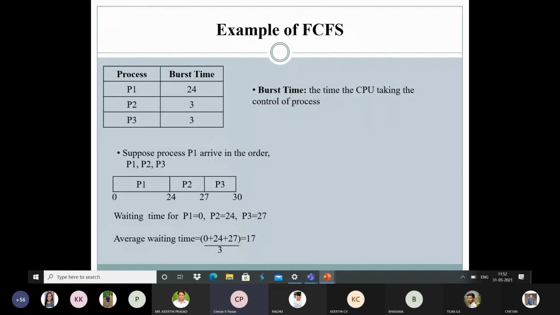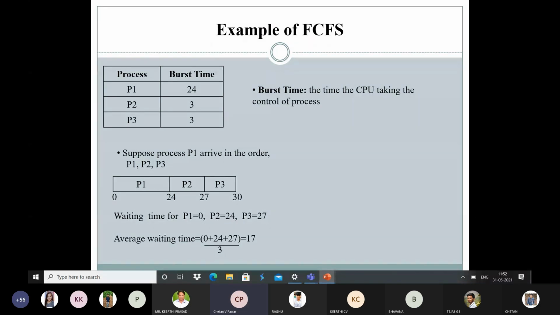Now let us calculate the waiting time. This is each process's waiting time. P1 waiting time is 0, because at the start it is executed immediately. P2 waiting time is 24, meaning it has to wait up to 24. Next, P3 waiting time is 27. When 27 comes, P3 is going to be executed, meaning the CPU takes the P3 process. So that is the waiting time.